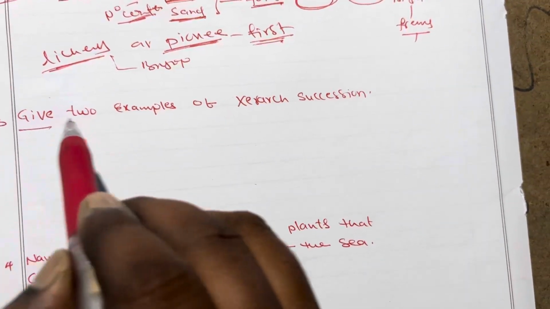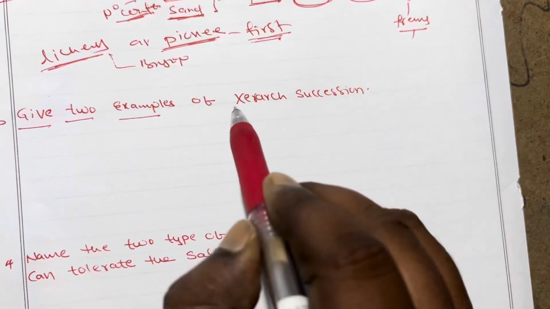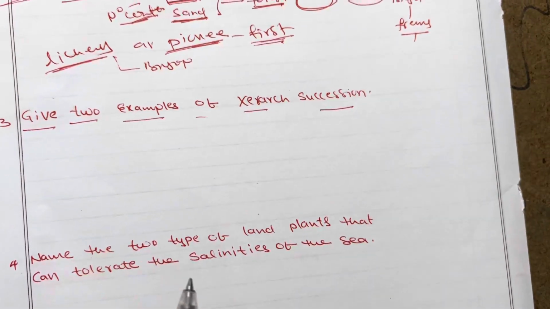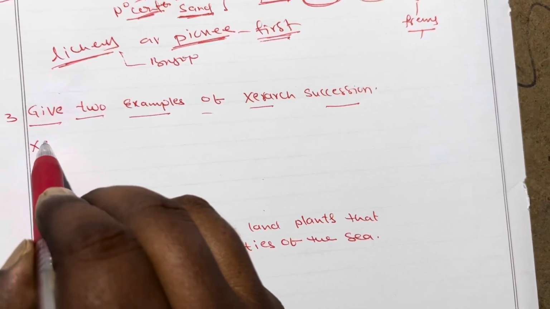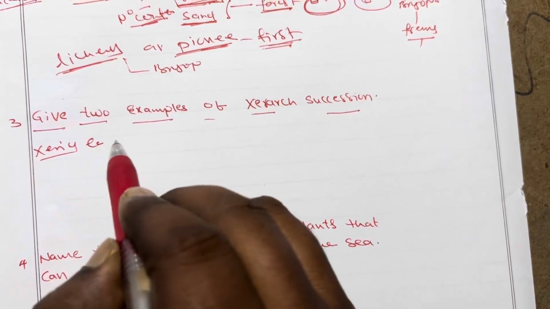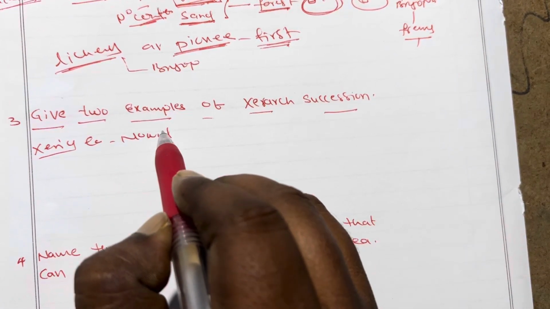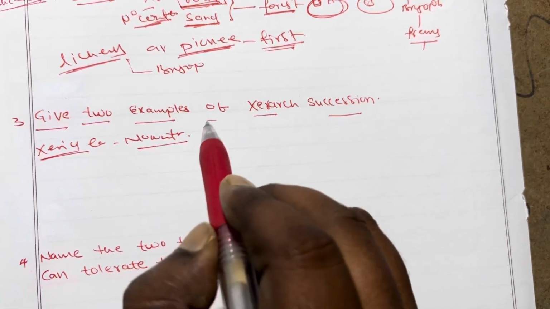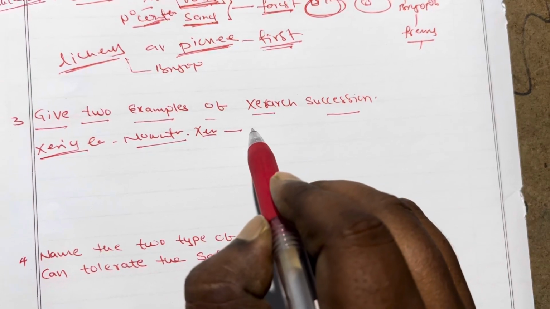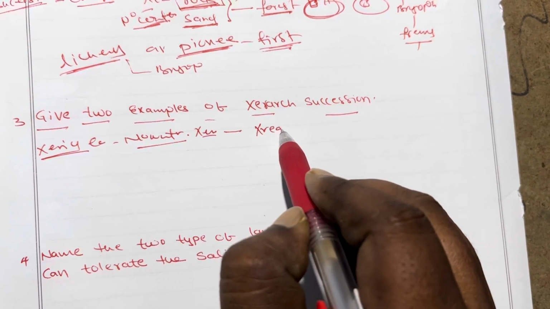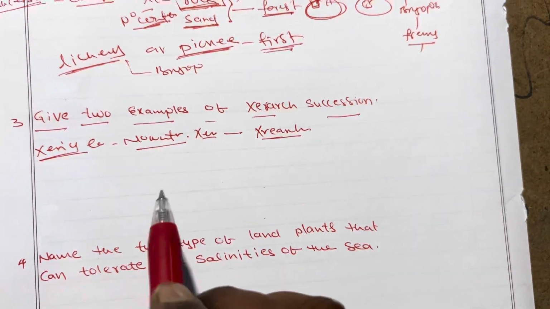Third question: give two examples of xerarch succession. Xerarch place means a xeric condition, that is, an area with no water. The change in the xeric condition is called xerarch succession.